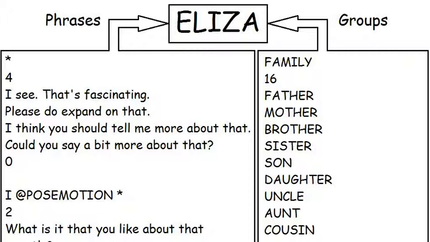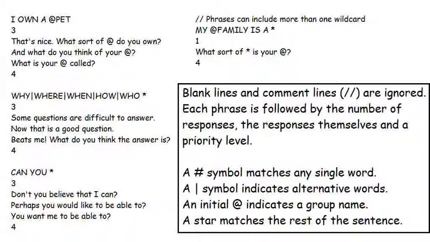Let's take a look at some phrases from my sample file that I offer on my website along with the program. Each phrase takes up several lines in the file, which can also contain blank lines and comment lines, starting with 2 forward slashes right at the beginning of the line. ELIZA ignores blank lines and comments. First comes the trigger phrase itself, followed on the next line by how many possible replies there will be to it. The responses themselves are on the following lines.